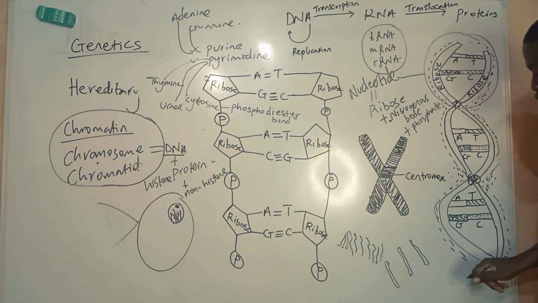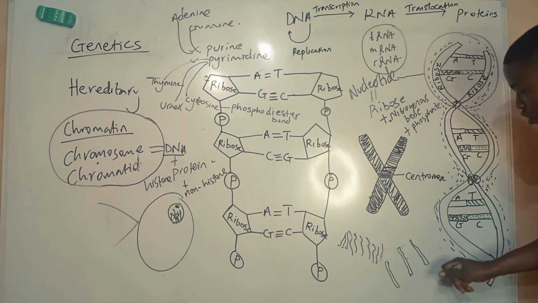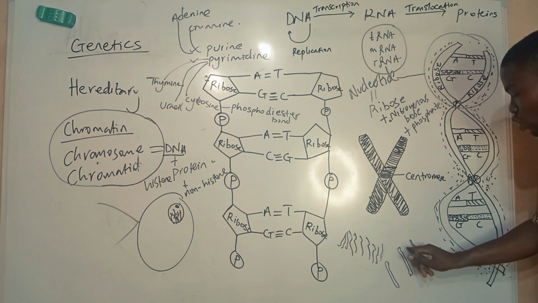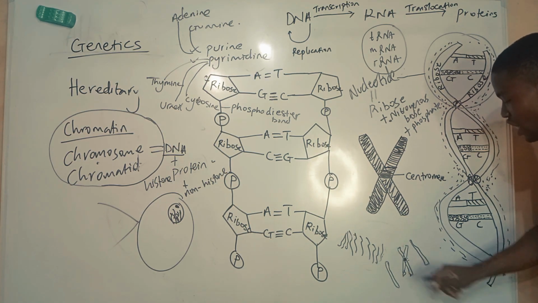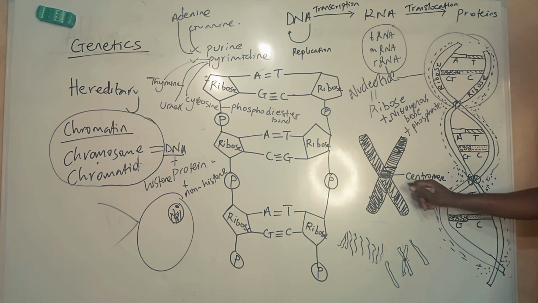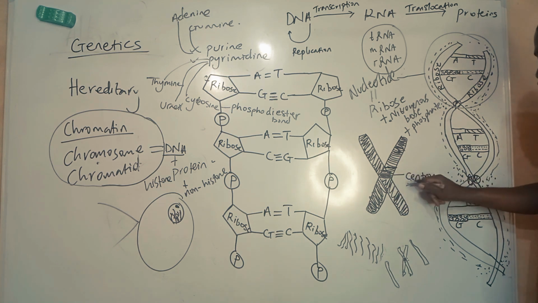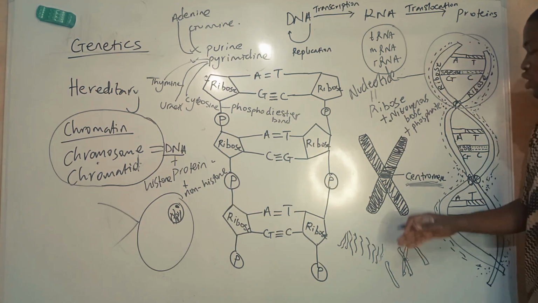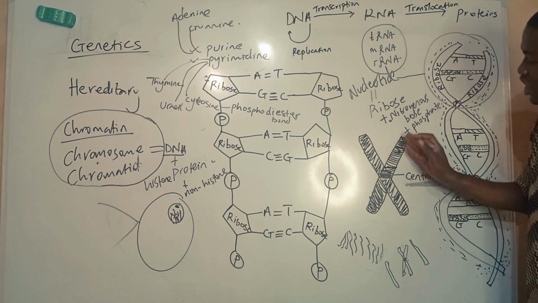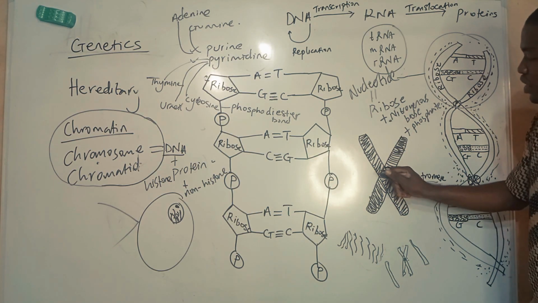Because they've replicated themselves, when this one replicates itself, those 2 that have replicated can cross like this and meet at a center called a centromere. In most cases, they are not equal, but in this case the centromere is at the center, giving equal halves.